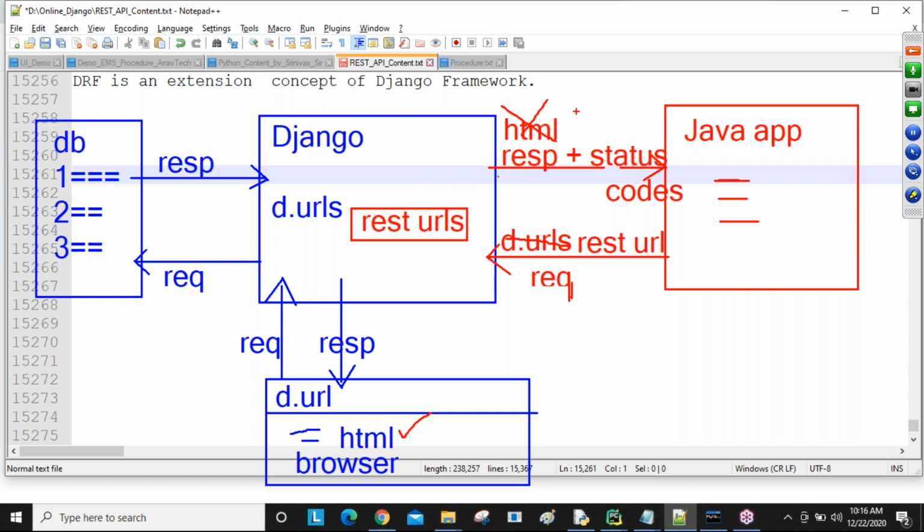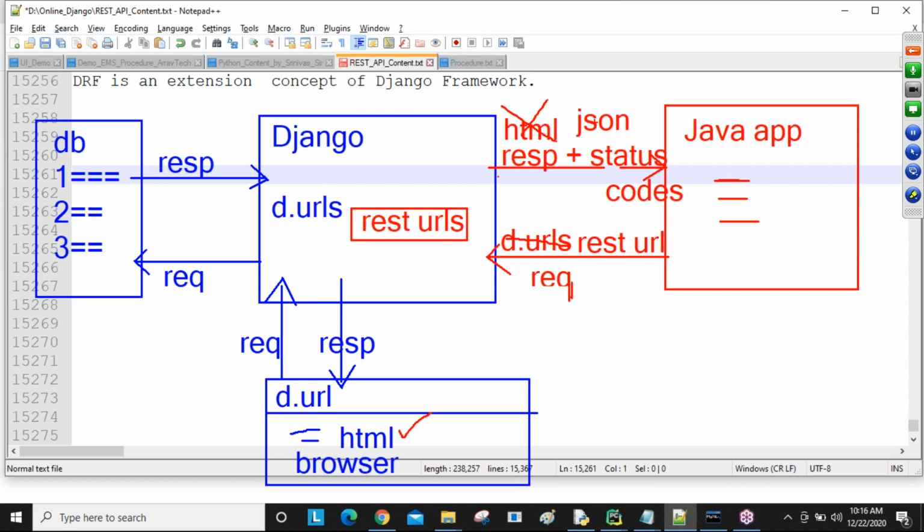That response is always in the form of JSON or in the form of XML. These two can be understood by other applications. Later I'll tell why only JSON is used nowadays and why not XML. There are some differences, XML has drawbacks compared to JSON, and we will discuss these things more clearly later. Simply, my REST API URLs return a response in the form of JSON or XML. Forget about XML, we are only talking about JSON.